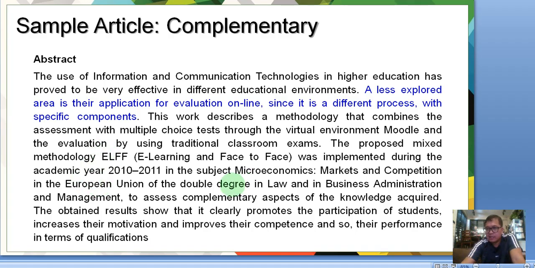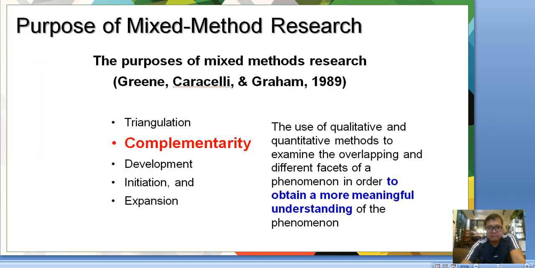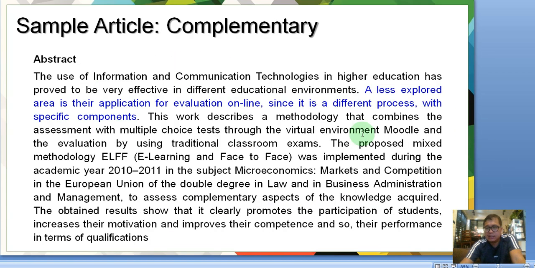So here it's highlighted when you read the abstract that states, a less explored area is the application for evaluation online, since it's a different process with specific components. So that is why there is mixed methods that is done in order to determine a complementary design to describe the less explored area on the study, which is here the application for evaluation online.